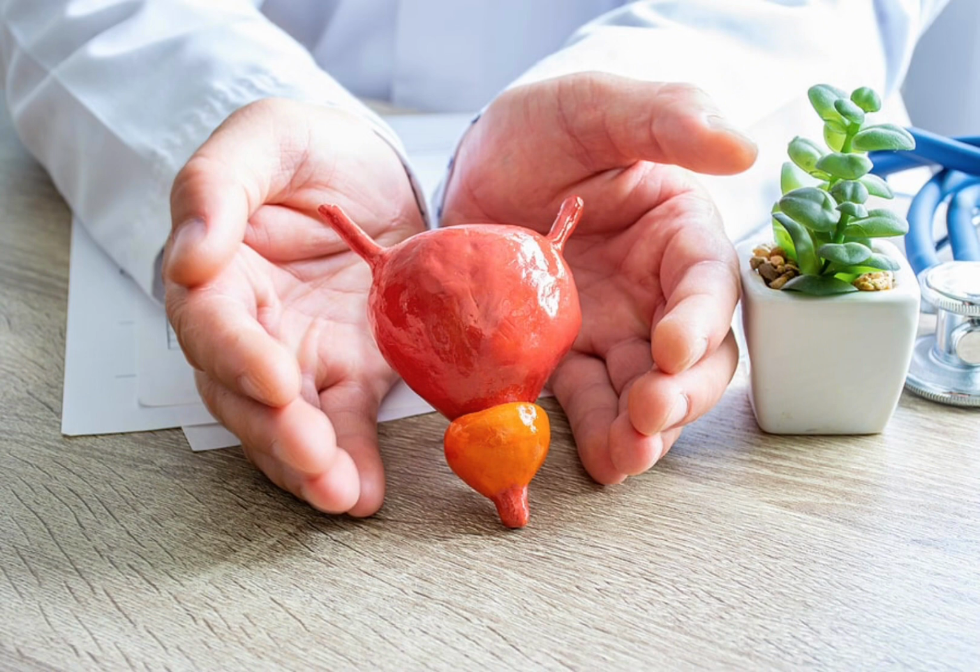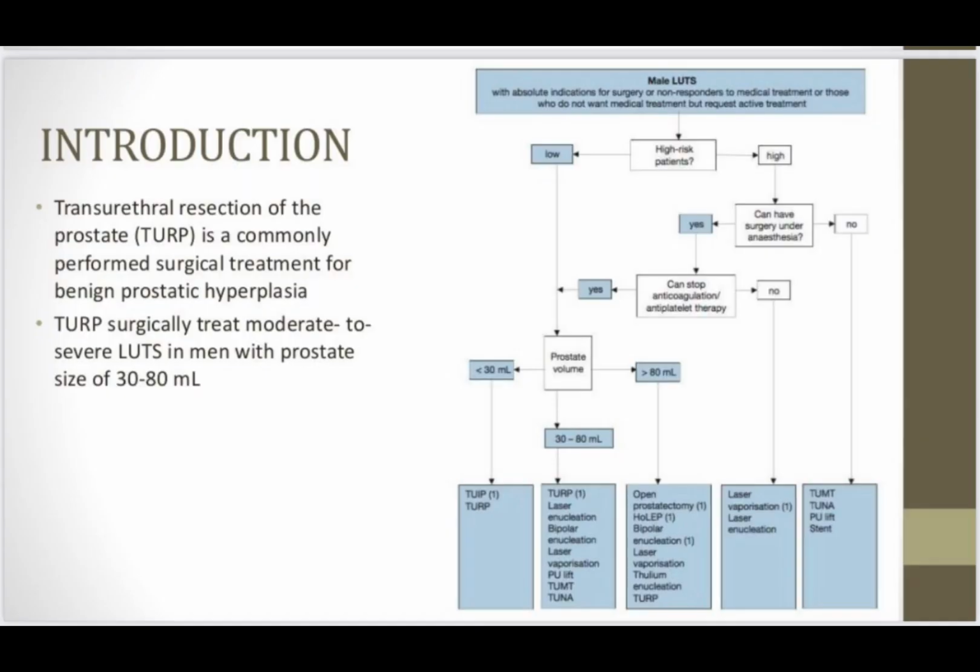Today I am trying my best to present the topic of transurethral resection of the prostate, called the TURP. TURP is a very lengthy topic and a lot of discussion can be done on it, but I am trying to just highlight the most tricky, important, and academic points.